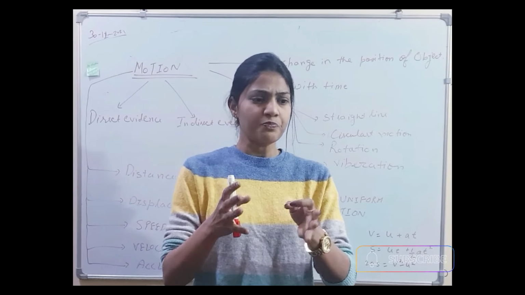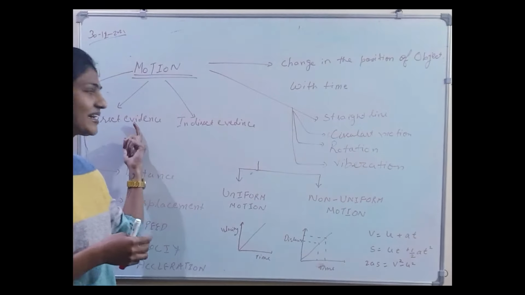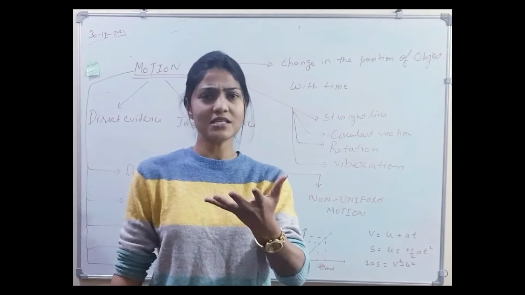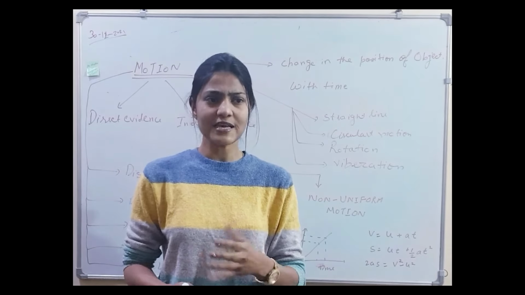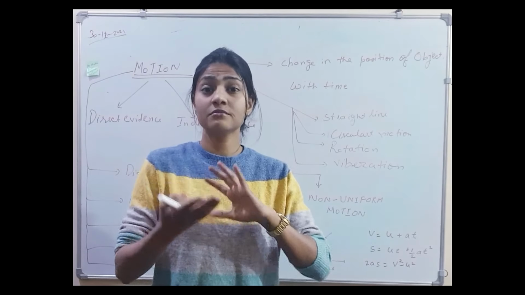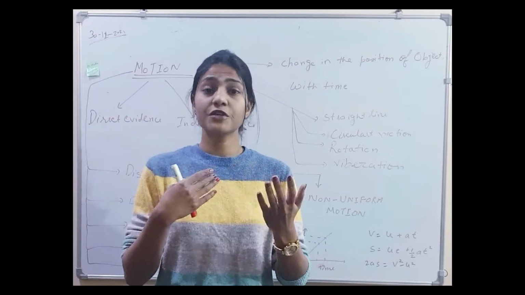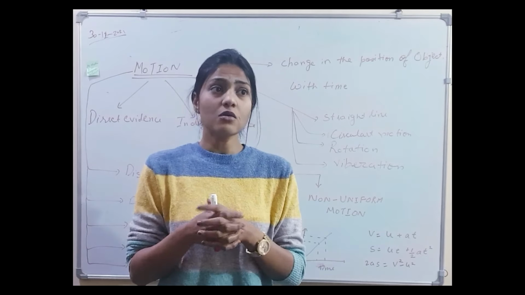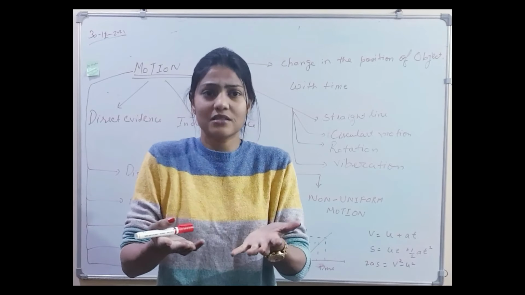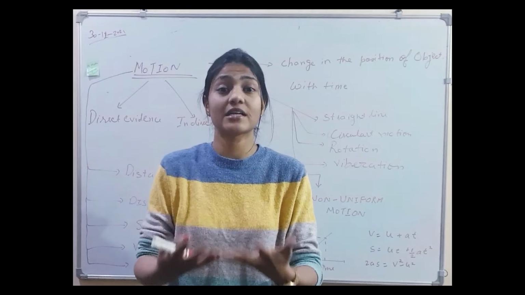Motion can be inferred from two things: one, direct evidences, and another, indirect evidences. What do I mean by them? For example, birds flying, fish swimming, even blood flowing through our veins and arteries. We see the moving of leaves. Molecules, atoms, planets are all in motion, and we can observe them. These are examples of direct evidence.